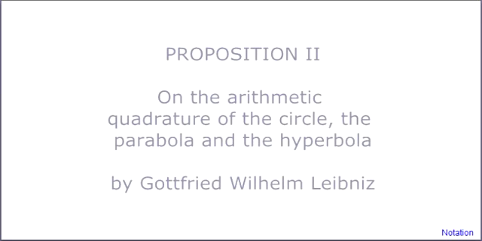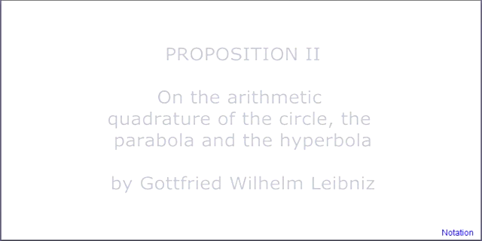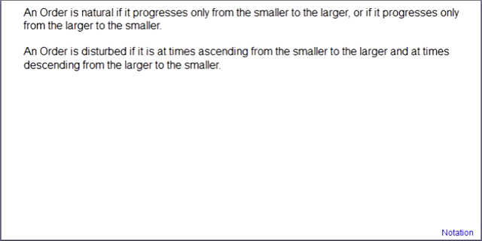Today we are going to talk about Proposition 2 of Gottfried Wilhelm Leibniz's work on the quadrature of the circle, parabola and hyperbola. In Proposition 2, Leibniz is dealing with a series of quantities, and he's dividing the series of quantities into two different types, namely a series of natural order and a series of disturbed order.